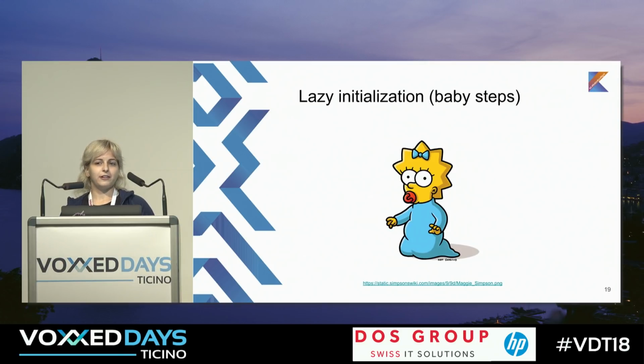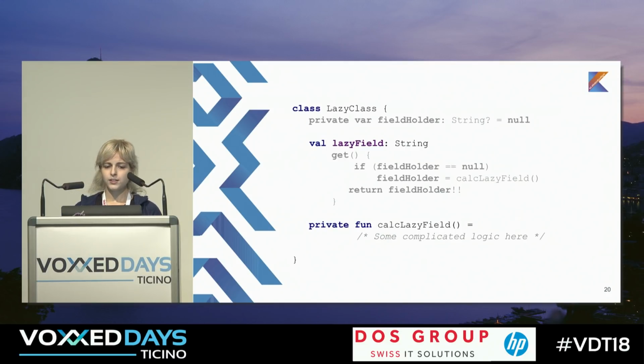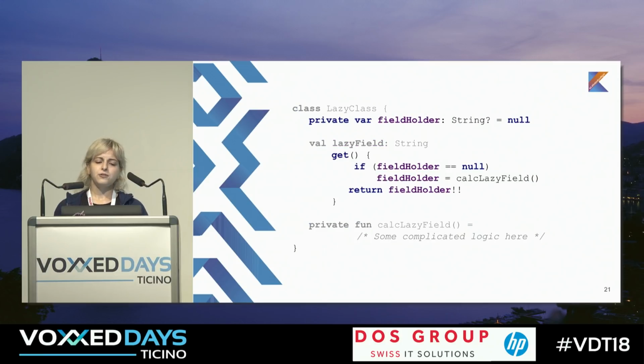We just started learning it. We never had an idea how to do this in Kotlin, and we tried to do the same stuff in Kotlin. So we have the same lazy class, we have the same lazy field, and the same private function calc lazy field. How can we do this? We do the same stuff, we're just implementing a getter. In Kotlin, we should do it this way.